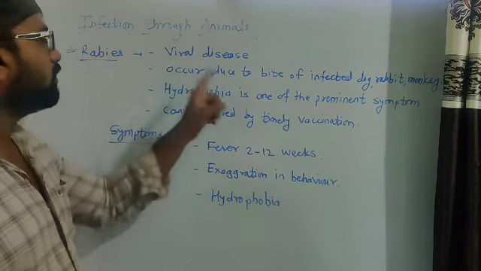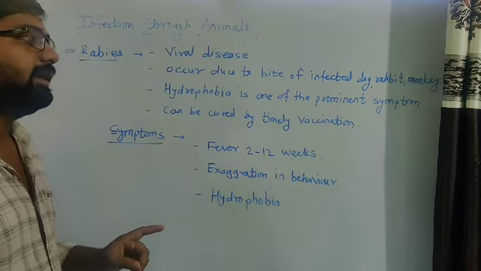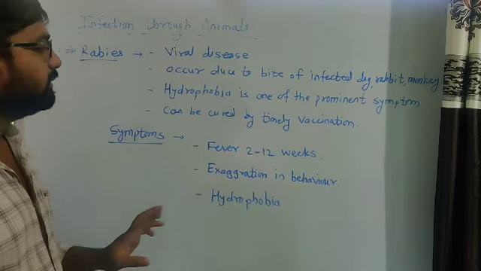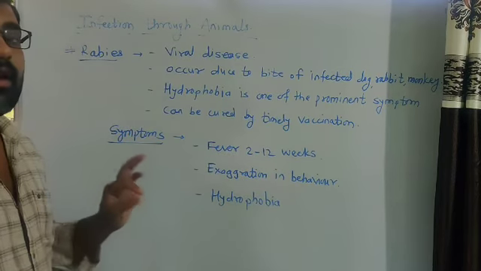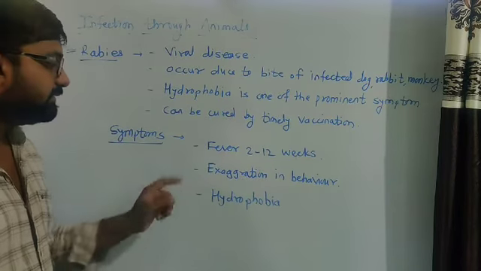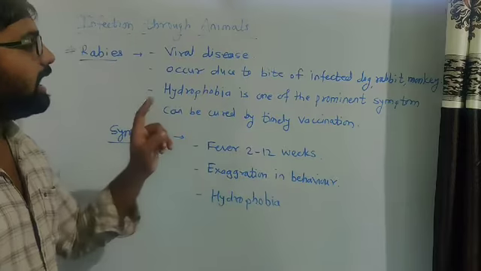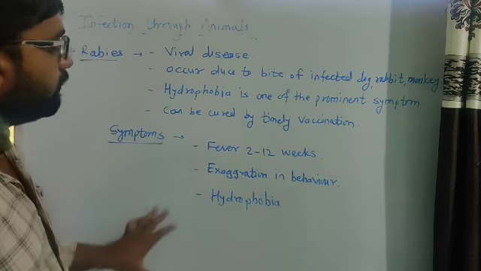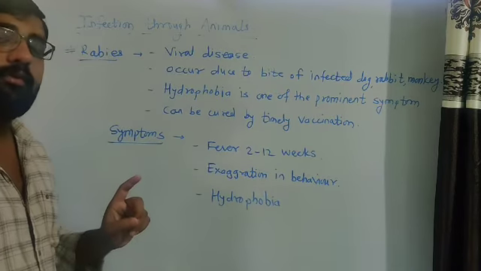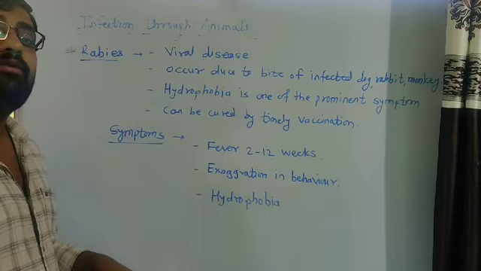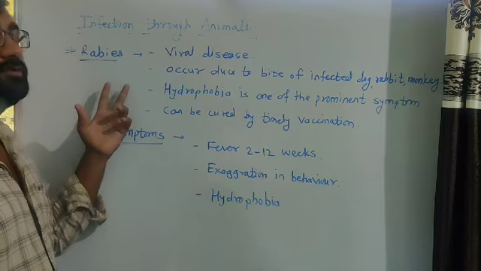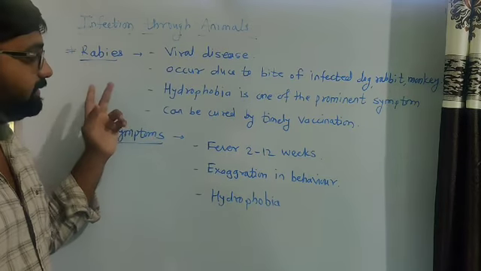It is a viral disease that occurs due to the bite of an infected dog, rabbit or monkey. Hydrophobia is one of the important symptoms, and it can be cured by timely vaccination. The symptoms are fever for 2 to 12 weeks, exaggeration in behavior and hydrophobia. We have to remember that if you have pet animals like a dog, we have to vaccinate them on time, because they may cause the spread of rabies.